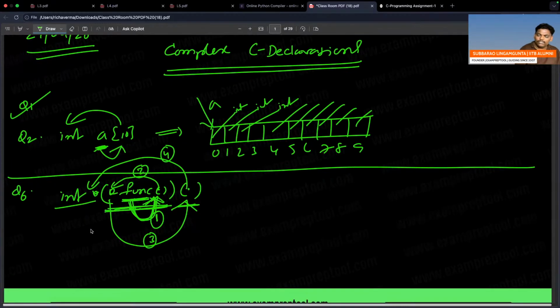What is that one? See this one. Function C is a function, right? Which doesn't take anything.